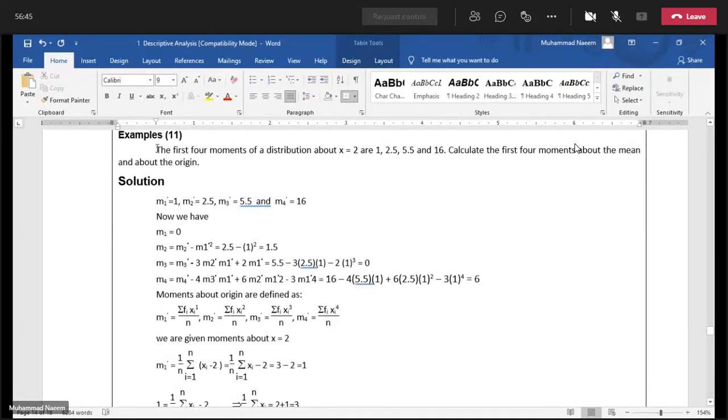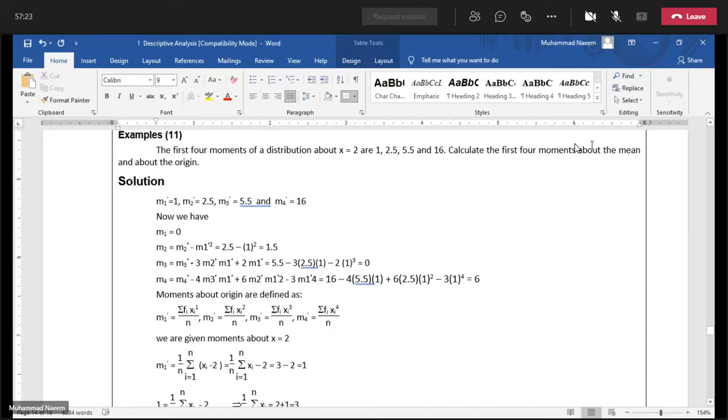In this case, first 4 moments about the value 2 are given. So we will convert them into first 4 moments about mean using the relation, and also we will calculate the first 4 moments about origin by expanding the powers.